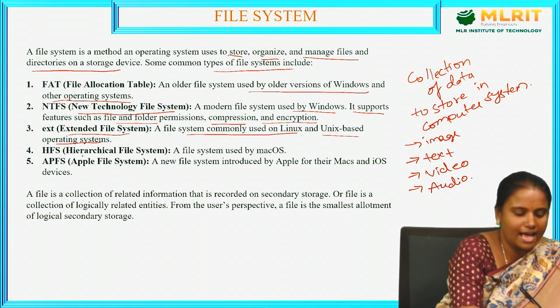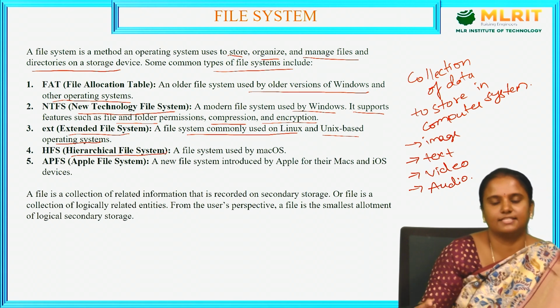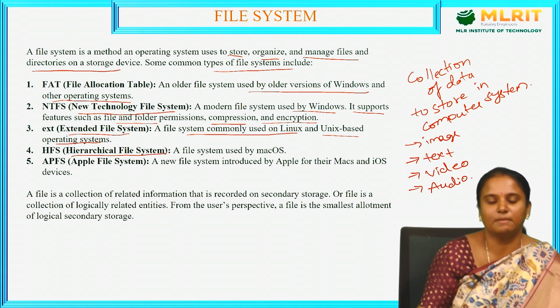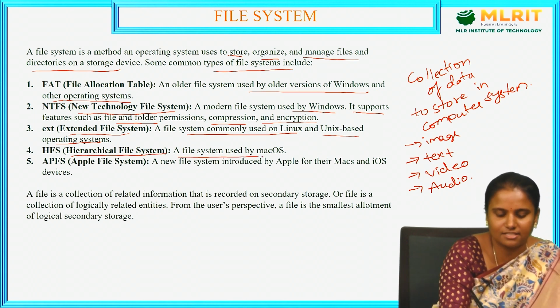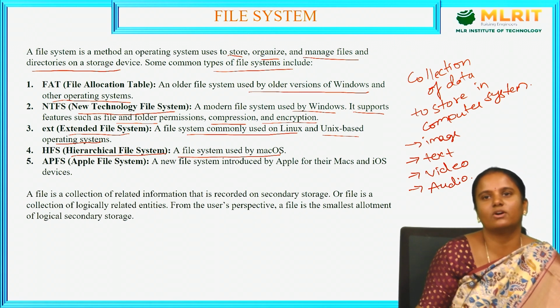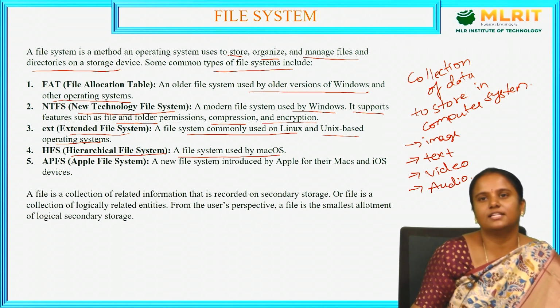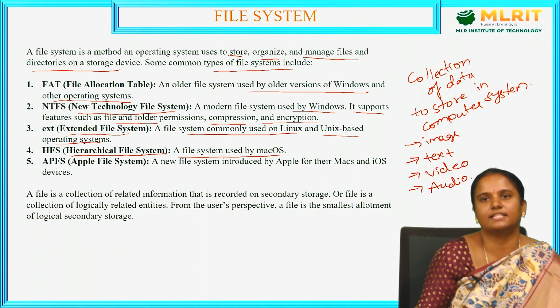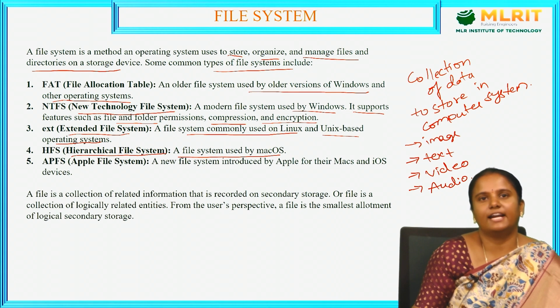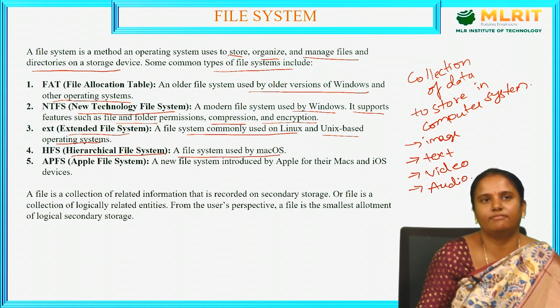Next one is HFS, the hierarchical file system. It is a file system used by Mac OS. For every system we have Mac IDs, which are unique IDs by which we can identify a particular system. That is the hierarchical file system.